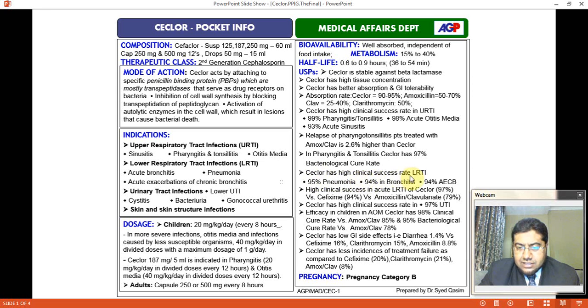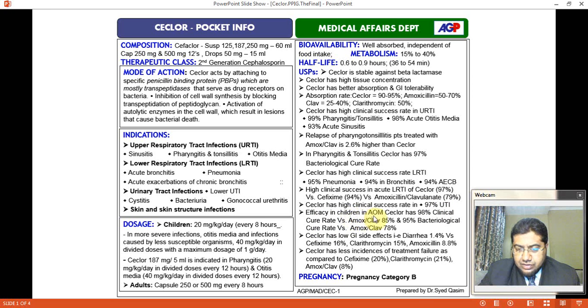Ceclor has high clinical success rate in lower respiratory tract infection, that is 95% in pneumonia, 94% in bronchitis, and 94% in acute exacerbation of chronic bronchitis. High clinical success rate in acute lower respiratory tract infection of Cefaclor is 97% as compared to Cefixime, that is 94%, and amoxicillin clavulanate 79%. Ceclor has high clinical success rate, 97%, in UTI, urinary tract infection.